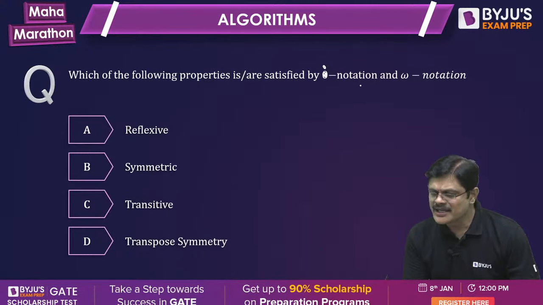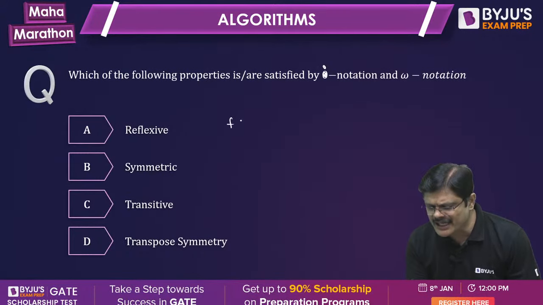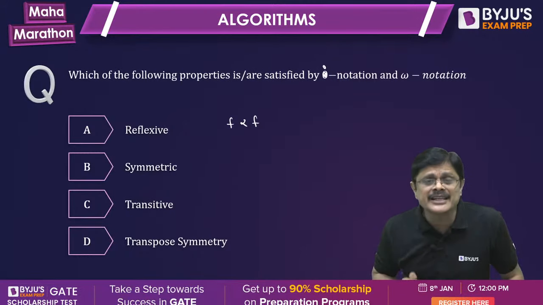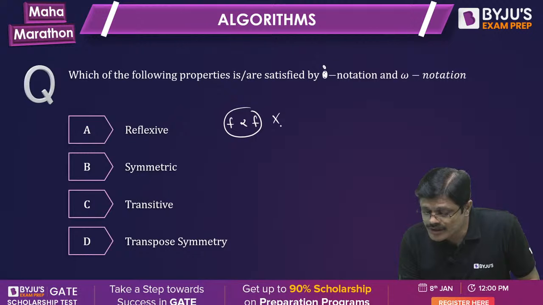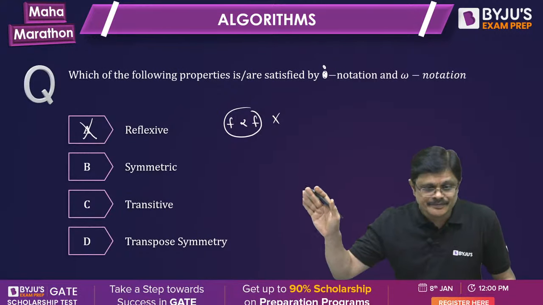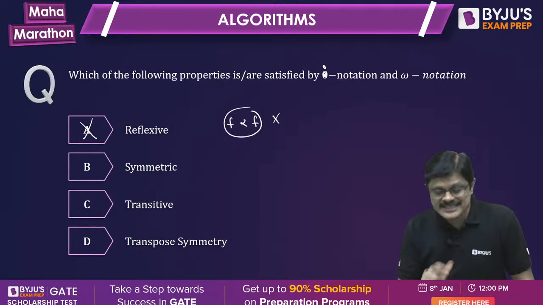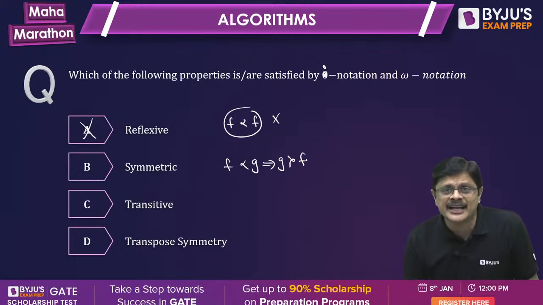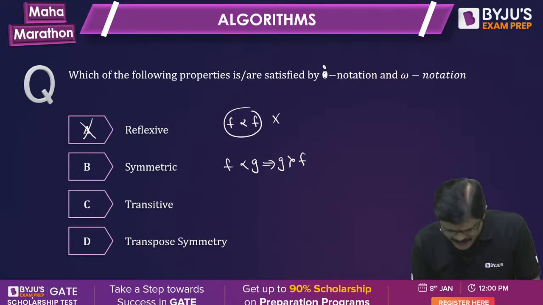Now look here, sir. Small o notation means, can you say that F is asymptotically smaller than F? This is wrong. So reflexivity is ruled out. Symmetry. If F is asymptotically smaller than G, can you say that G is asymptotically smaller than F?